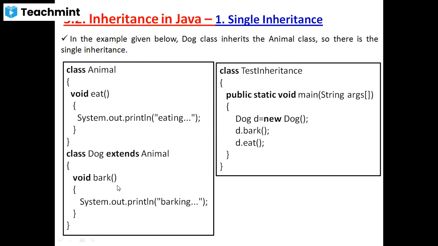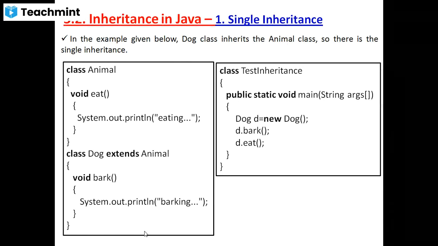Now see, in the dog class there is one method. The method name is bark. This is a user defined method. The return type is void. The method contains one message, System.out.println, "Dog is barking." Then close the method bark and close the class. Now see, on the left hand side two classes are present. The first class name is animal. The second class name is dog.